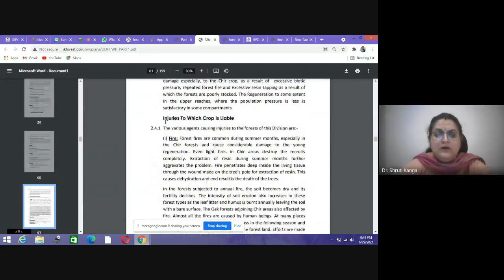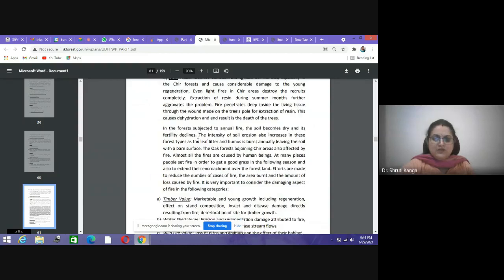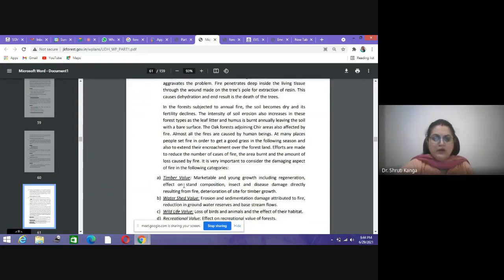Then there are different injuries also observed, which are liable to cause loss of the forest in the area, different kinds of injuries in the forested areas. First is the forest fire. Then the timber value, because of the marketable and young growth, including the regeneration effect on the stand composition, insect and disease damage directly resulting from fire, and deterioration of the timber growth.